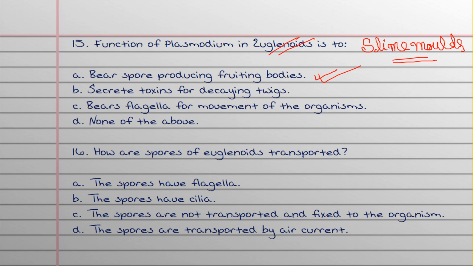Now, how are the spores of slime molds transported? The options are: the spores have flagella, the spores have cilia, the spores are not transported, and the spores are transported by air current. The answer is that spores are transported by air current.